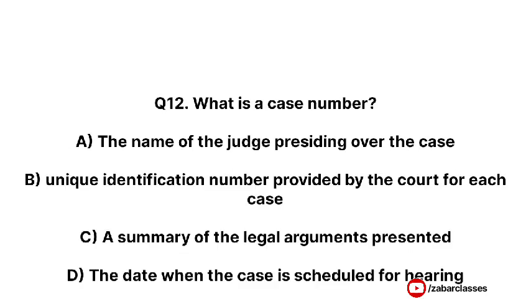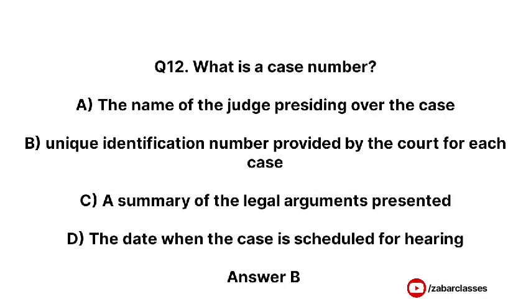Next question is, what is a case number? Option A, the name of the judge presiding over the case. Option B, unique identification number provided by the court for each case. Option C, a summary of the legal arguments presented. Option D, the date when the case is scheduled for hearing. Correct answer is option B, unique identification number provided by the court for each case.